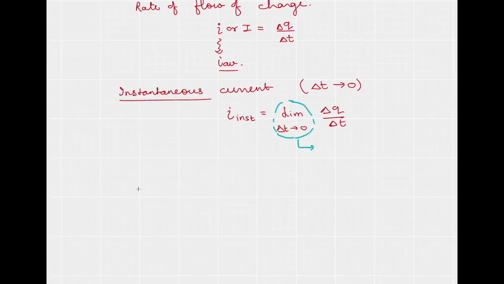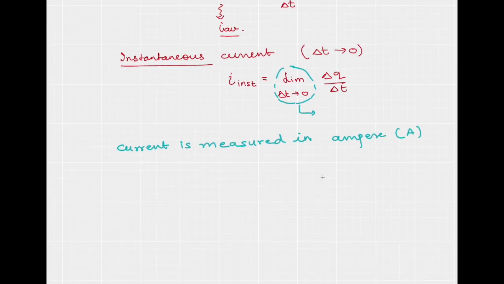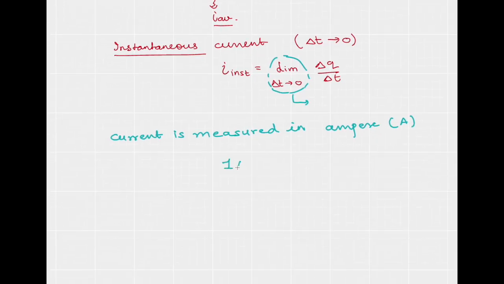Current is measured in ampere, which is denoted by capital A. So we can define 1 ampere. To understand what 1 ampere is, I'll take the formula for current, which is charge upon time, or the rate of flow of charge.